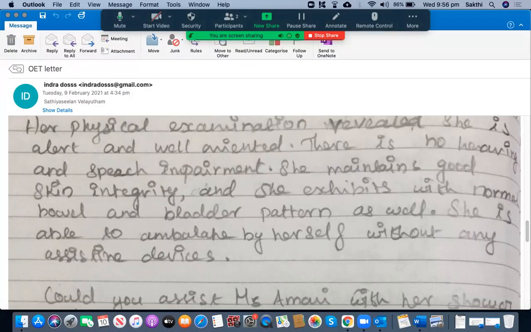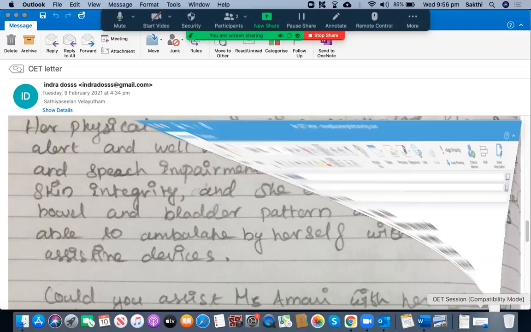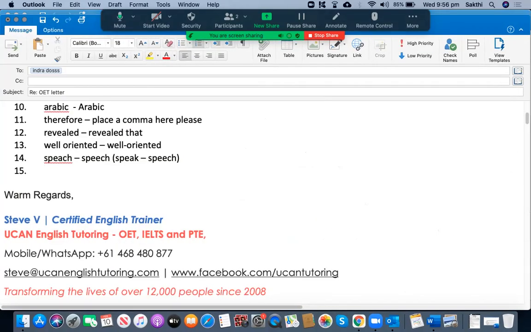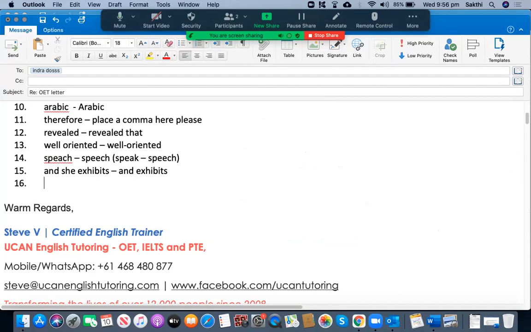She maintains good skin integrity and she exhibits with a normal bowel and bladder pattern as well. Instead of saying "and she exhibits," we can say "and exhibits." We don't need to use "she" once again.